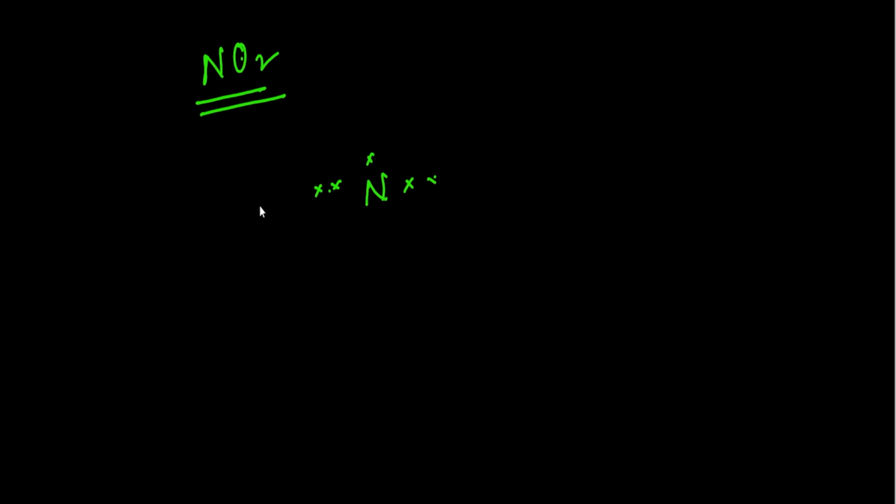This oxygen atom contains 2, 4 and 6 like this. And another oxygen atom is there. This contains 2, 4 and 6. So here this oxygen atom is stable by making a single bond with this nitrogen atom.